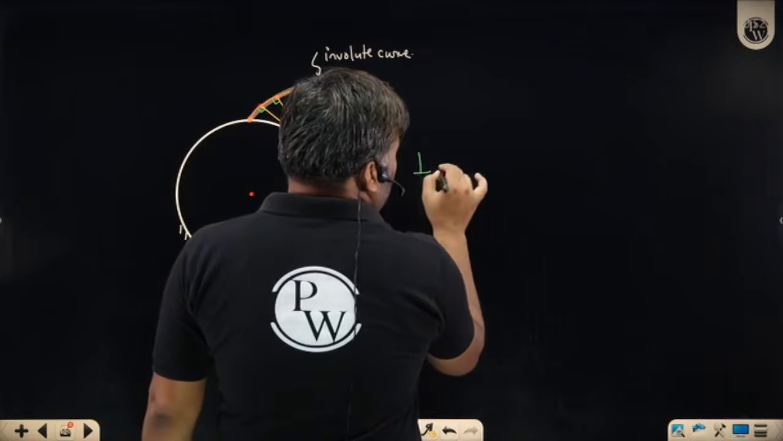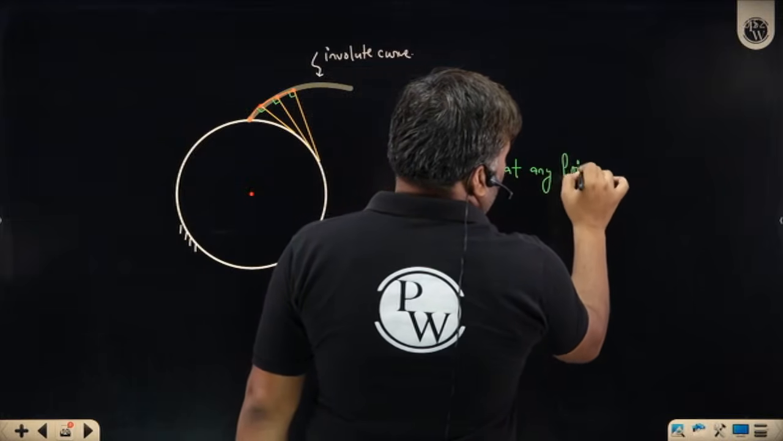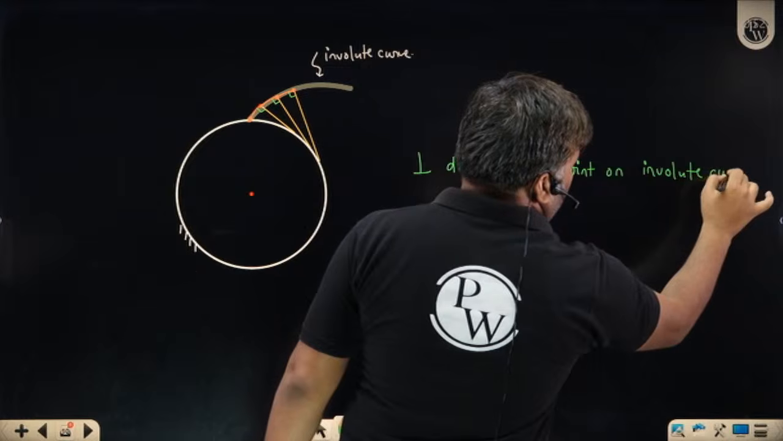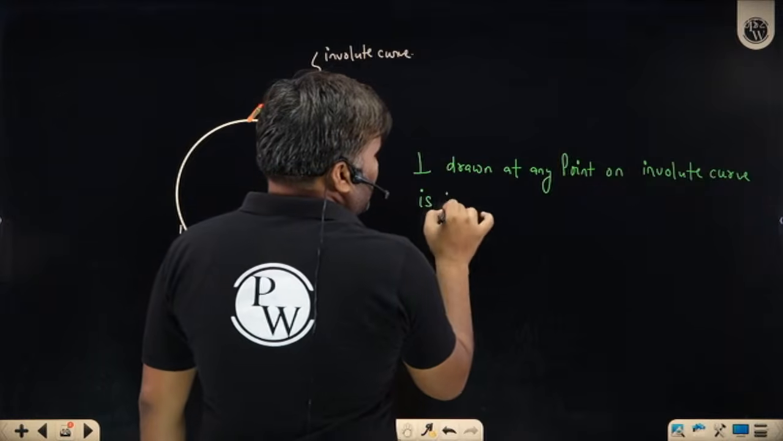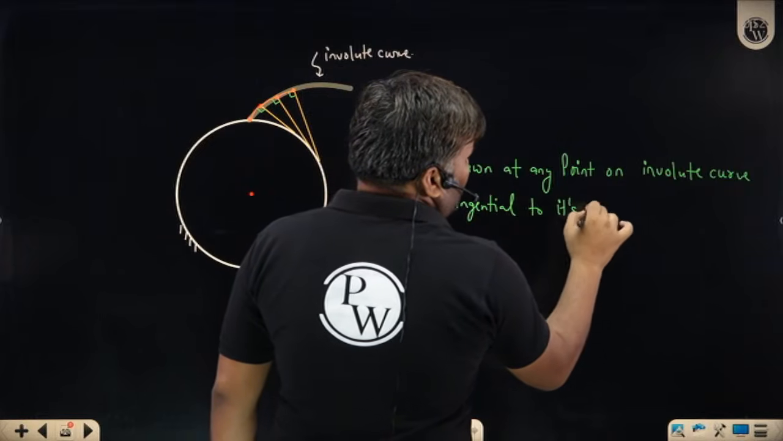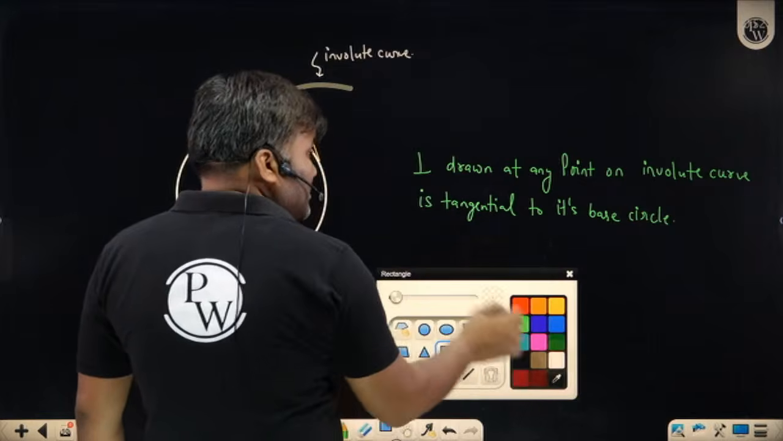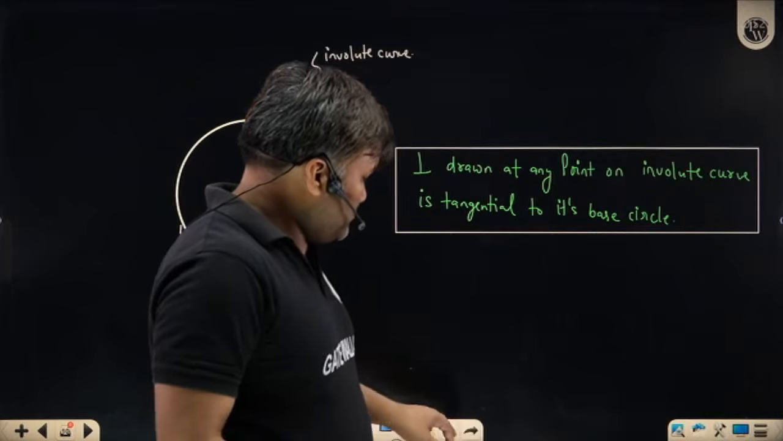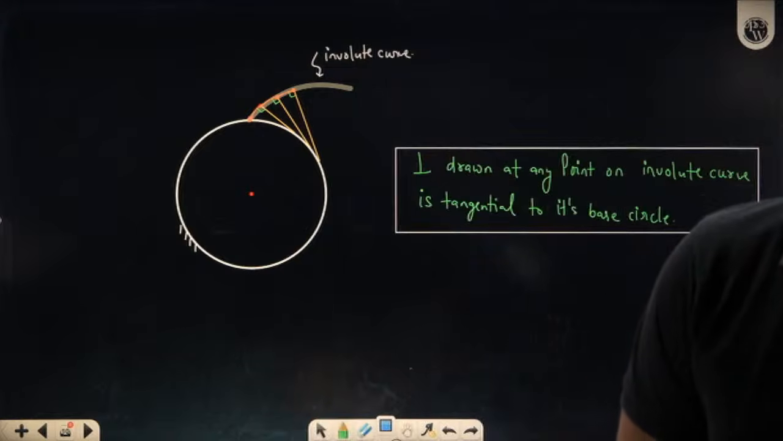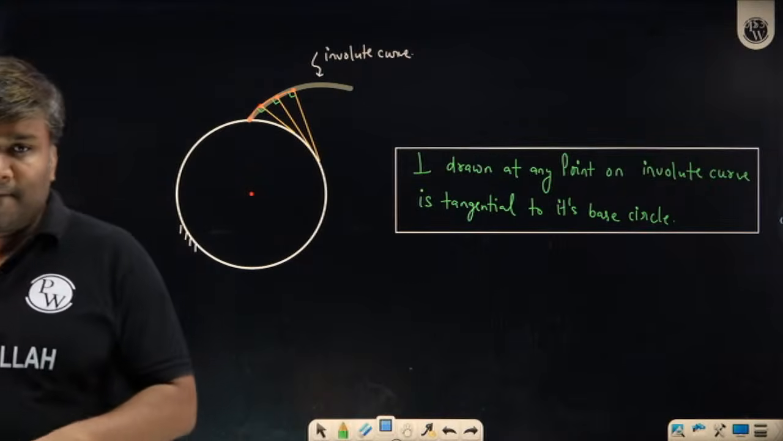Let me write: perpendicular drawn at any point on involute curve is tangential to its base circle. Can you understand this? How? Sir, I just have shown it. Clear, clear, clear.